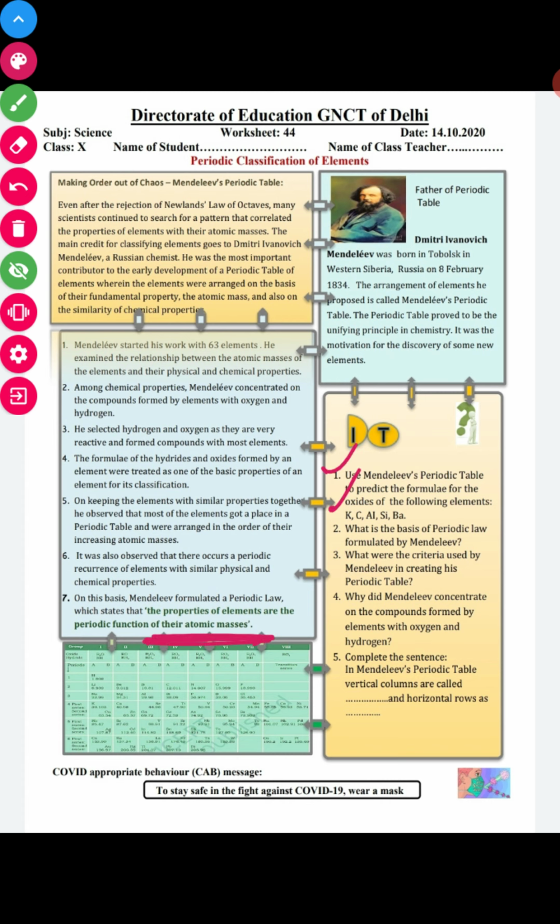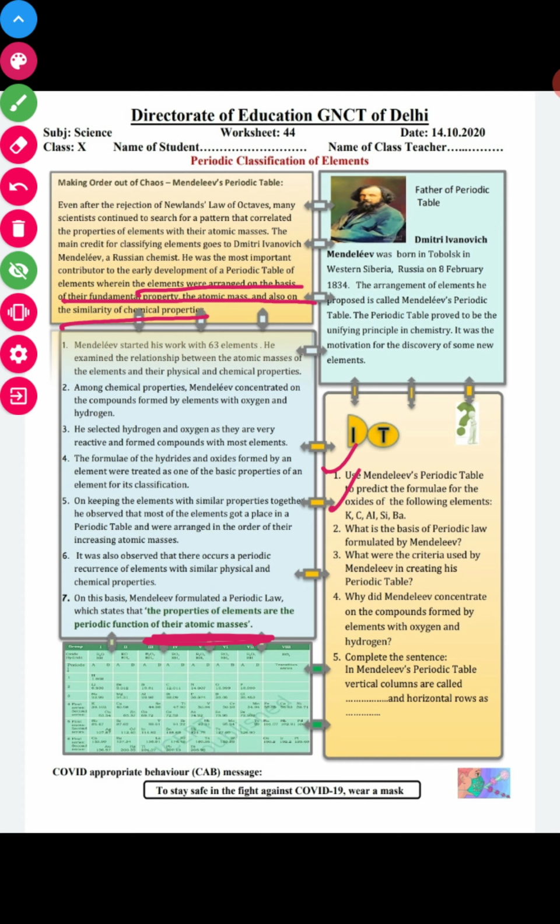Next question: What were the criteria used by Mendeleev in creating his periodic table? You can write the answer: the elements were arranged on the basis of their fundamental property of atomic masses and also similar chemical properties.